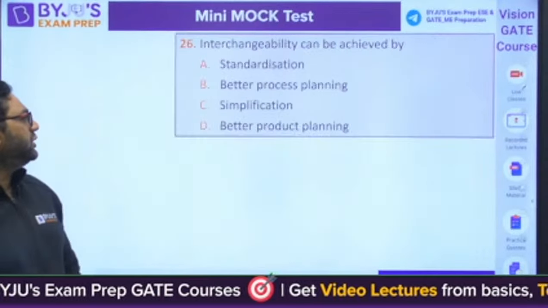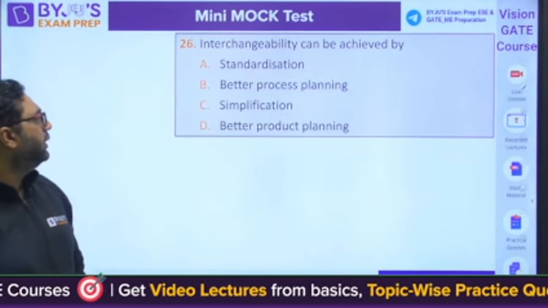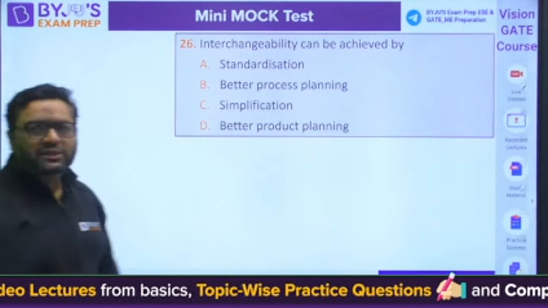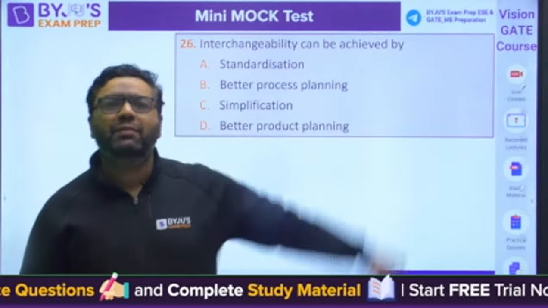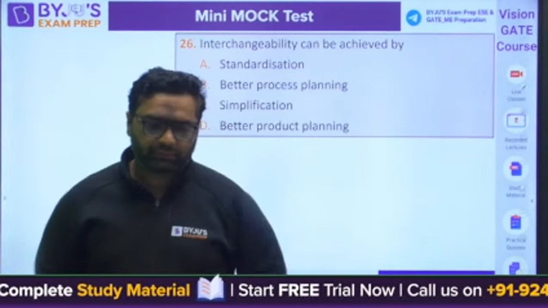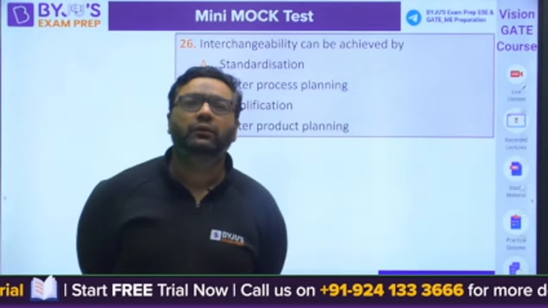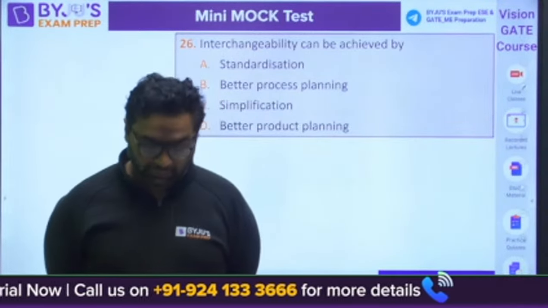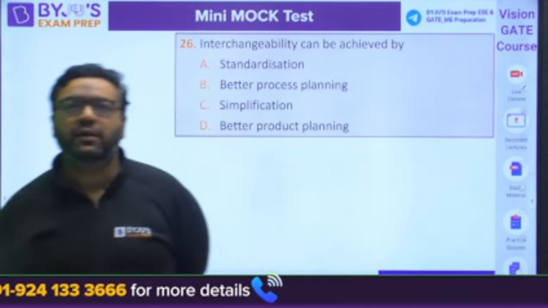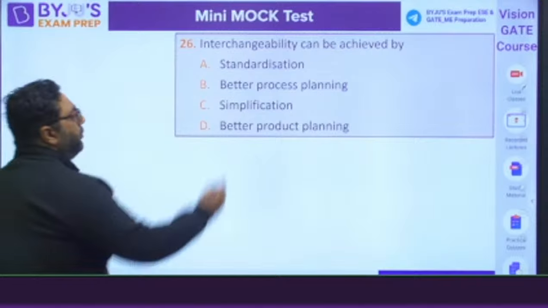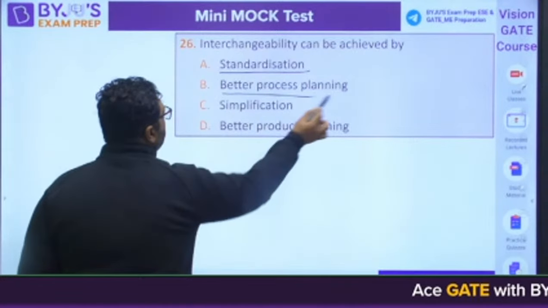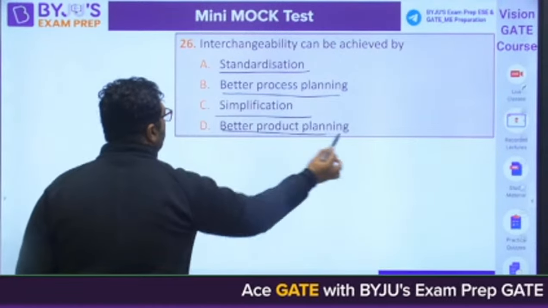Moving to the next question, 26. Interchangeability can be achieved. This is from the metrology chapter. Interchangeability can be achieved by standardization, better process planning, simplification, better product planning.